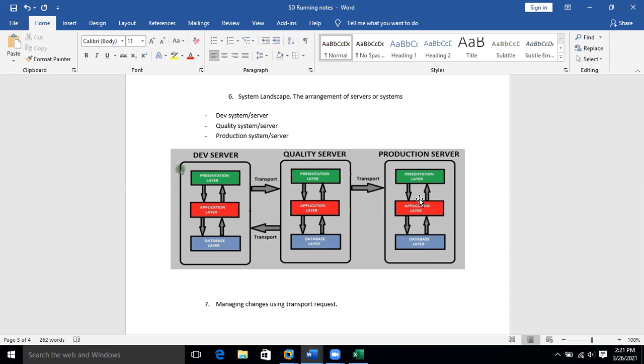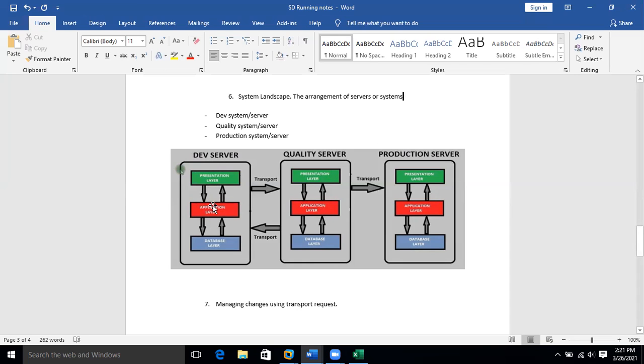That means you should never do changes in the production system, because your real business runs there. Then how do you manage your changes? Let's say Google wanted to introduce some new options. They cannot directly introduce it here. No, they start developing here in the development server.